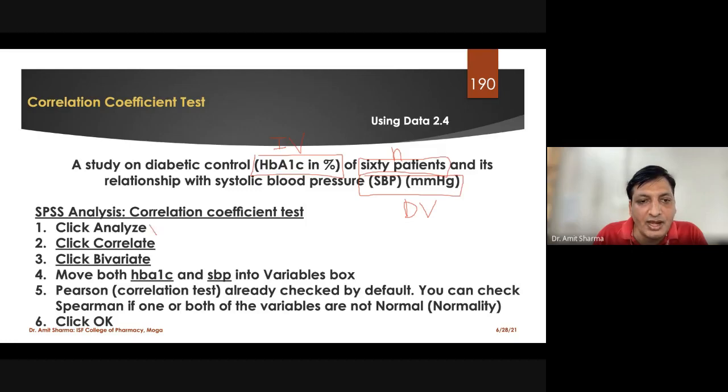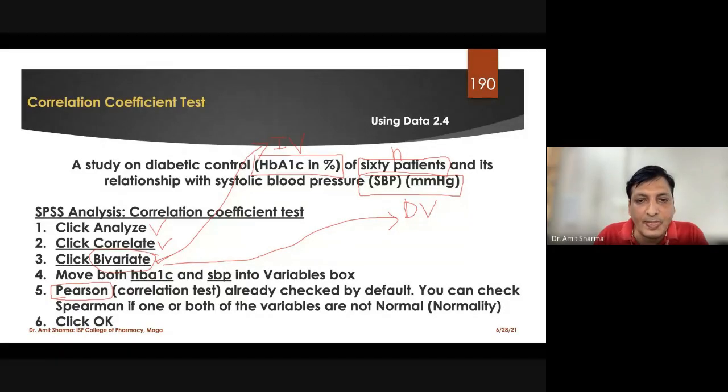This is the route we have to follow in SPSS. We click on Analyze, go to the option called Correlate, then click on Bivariate. Why bivariate? Bivariate means we are running these two variables together. There is also an option called univariate, where you add only one variable and see the trend along that one variable only.